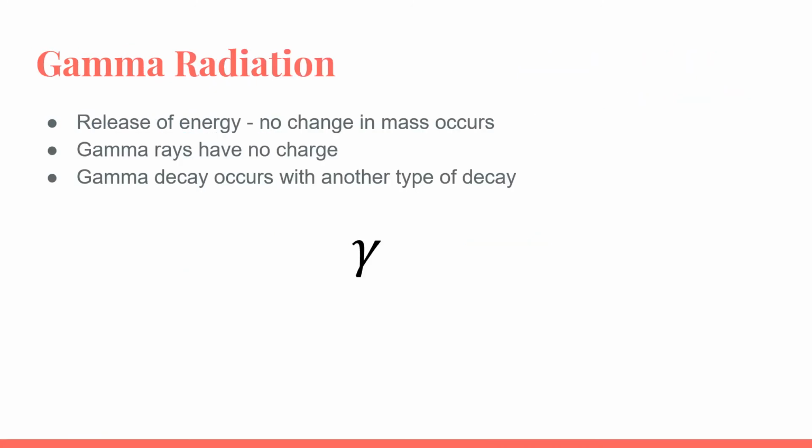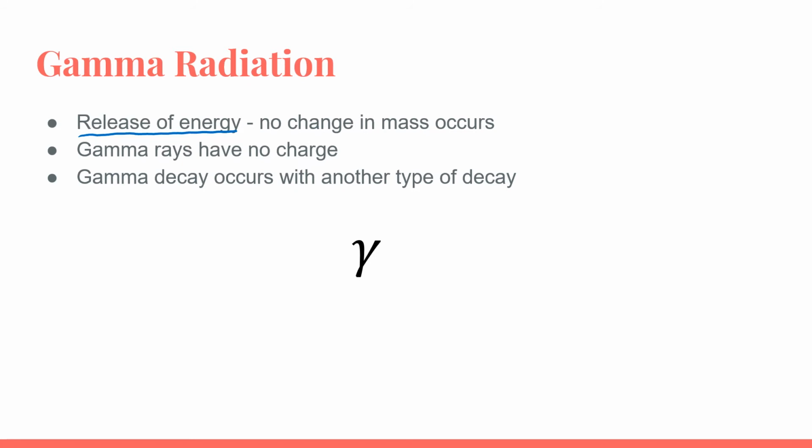So the last type of radioactive emission that we're going to talk about is a process called gamma radiation. So in gamma radiation, instead of the release of a particle, gamma radiation is simply put as the release of energy. So there is no change to the mass of the atom, but just a large amount of energy is released through this process of gamma radiation.